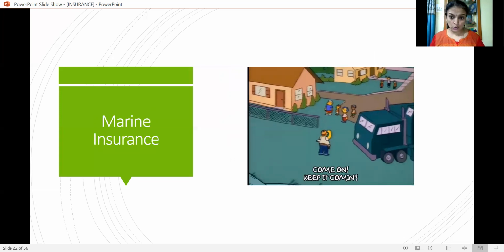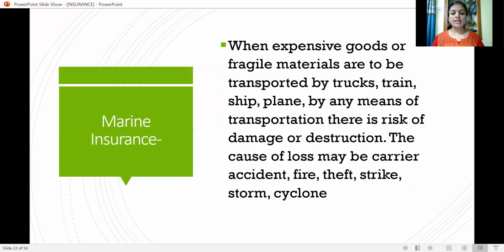And marine insurance, let us understand what it is exactly. Where expensive goods or fragile materials are to be transported by truck, train, ship, plane, or any means of transportation, there is a risk of damage or destruction.